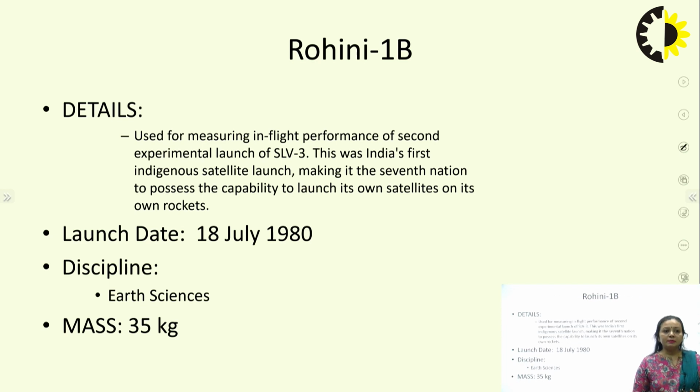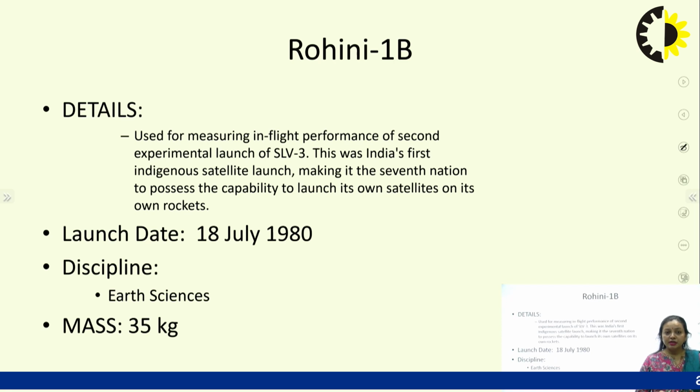Then Rohini 1B was used for measuring the in-flight performance of the second experimental launch. The earlier Rohini was for the first experimental launch of SLV-3, but it did not achieve orbit. So Rohini 1B was launched on 18 July 1980. It has the same weight of 35 kg, and it was used for measuring the in-flight performance of the second experimental launch of SLV-3. It was the first indigenous satellite launch, making India the 7th nation to possess the capability to launch its own satellites on its own rocket.